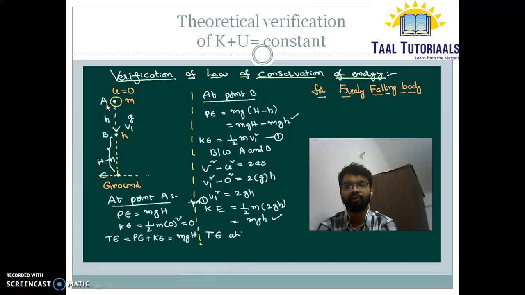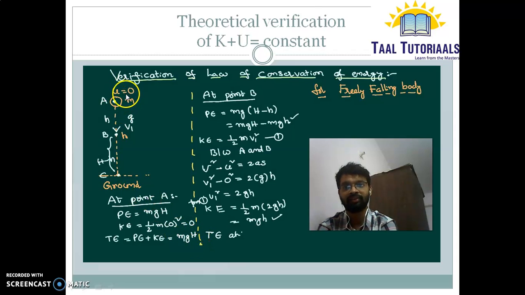At point A, we know velocity is 0. So potential energy is equal to m into g into h. And kinetic energy is half mv square, where there is no velocity, that is 0, so this becomes 0. So total energy will be potential energy plus kinetic energy, that is mgh plus 0, that is mgh.